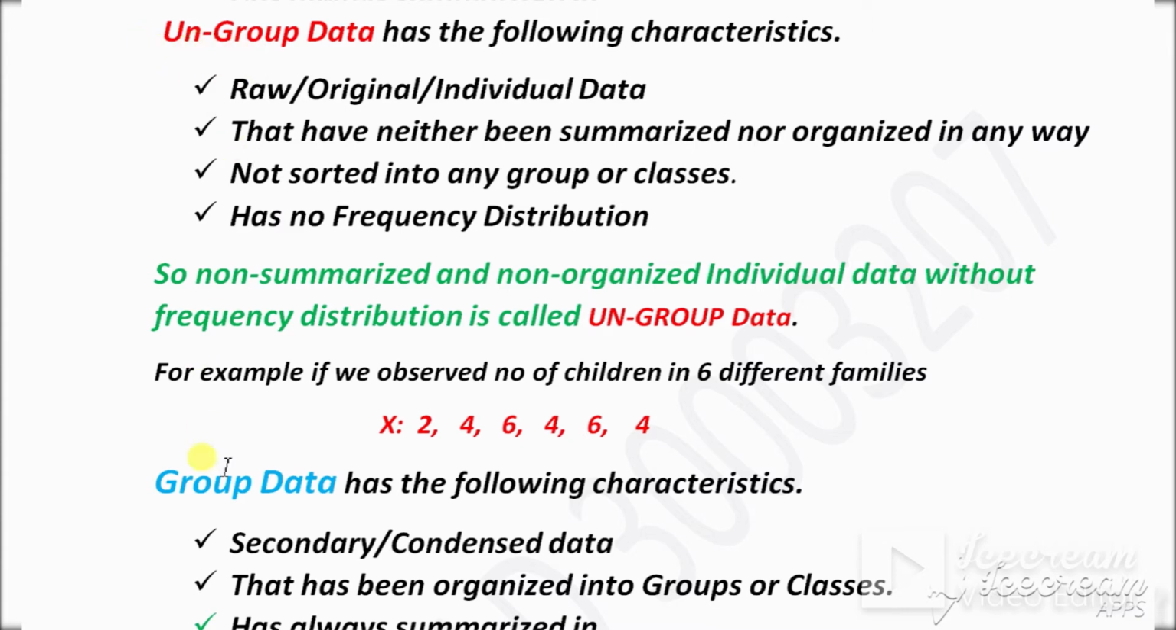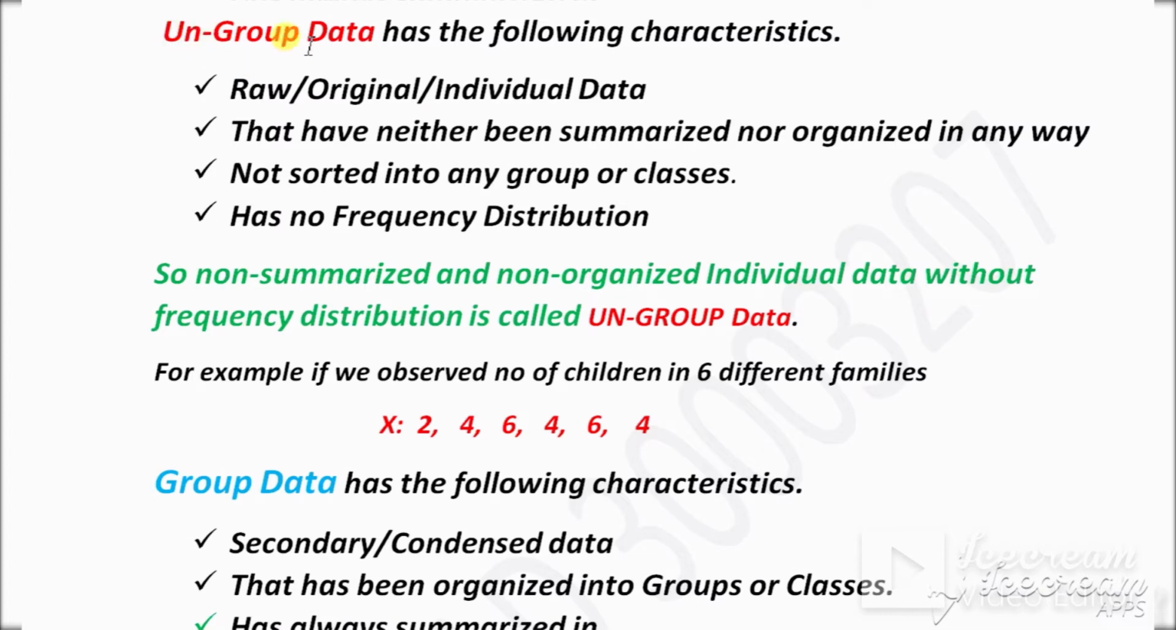What is ungrouped data and grouped data? Ungrouped data has the following characteristics. For example, ungrouped data is raw data. Raw data or ungrouped data is original data, or ungrouped data is individual data. These properties belong to ungrouped data.